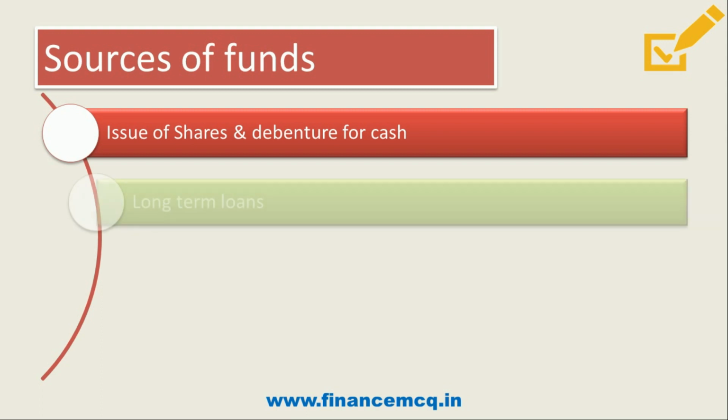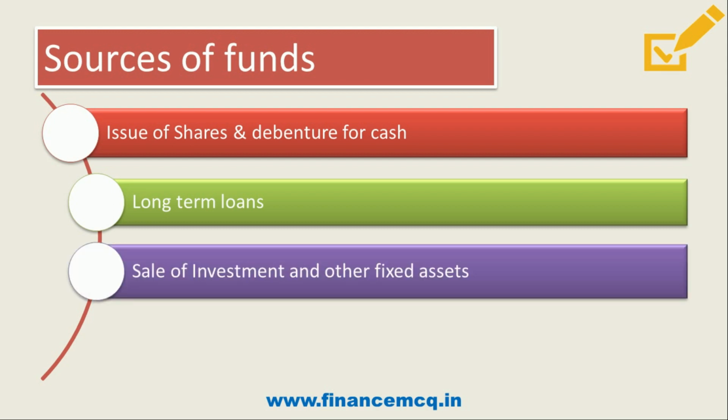Then the second point is long-term funds are also sources of funds. If any amount is received through long-term loan, then it will constitute source of fund. And if it is just loan renewal, then the amount we received on renewal of loan will form part of our source of fund. And the next point is sale of investment and other fixed assets. It will form part of our source of fund, and any income we earn from sale of fixed assets and investments results into money inflow in the company.